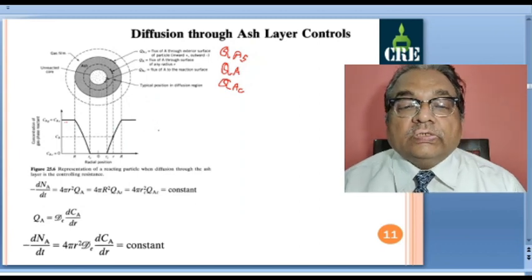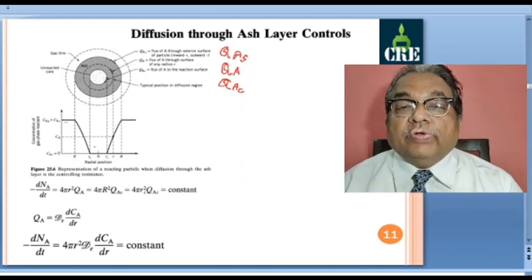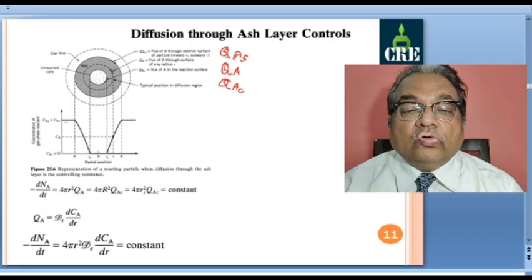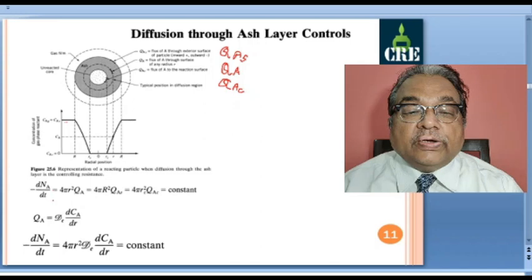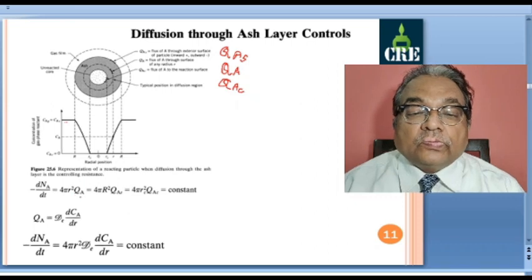And for this typical position, we will look into the rate equations. So, minus dNA by dt, change in number of moles of A. This we can write as the flux QA.